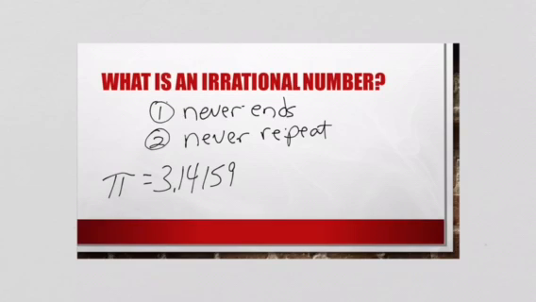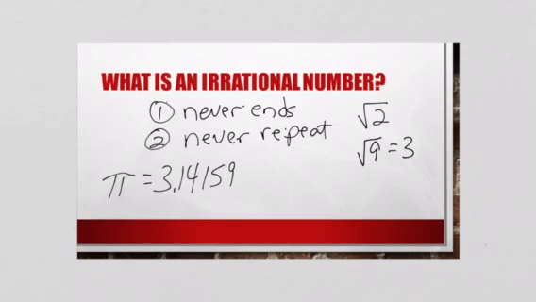Okay, we started studying some square roots. Now the square root of 2 will never end and never repeat. If we actually were to figure it out, and you're going to learn how to do that, it just keeps going, never ending, never repeating. Now the square root of 9, well that's 3, because 3 times 3 is 9. So square root of 2 is irrational. Square root of 9 is rational because it does end. It doesn't repeat, but it does end. It stops at 3. So square roots of perfect squares are rational. Square root of 2, irrational.